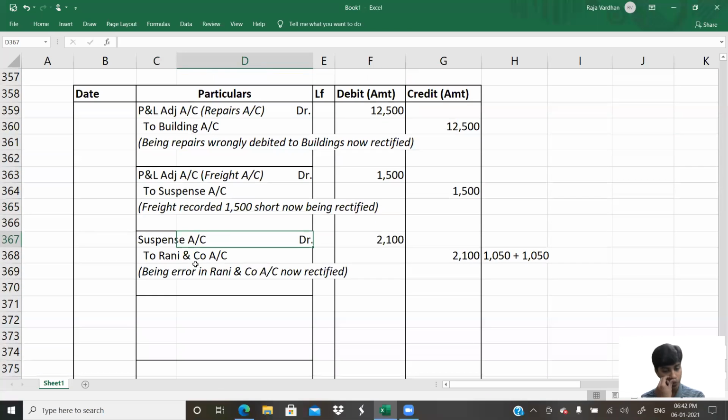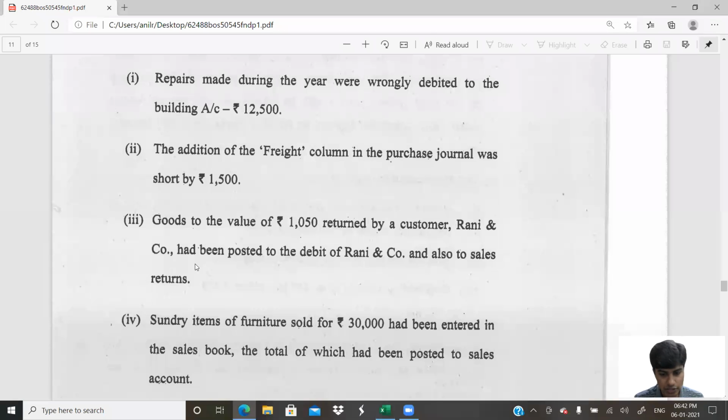P&L adjustment will be used only in the place of those ledger accounts which affect profit or loss. That is nominal accounts. Rani and company account is a personal account. That would remain. We would not replace Rani and company with P&L adjustment. If it was purchase or sales in that place, I would have replaced it. Let us go to next one.